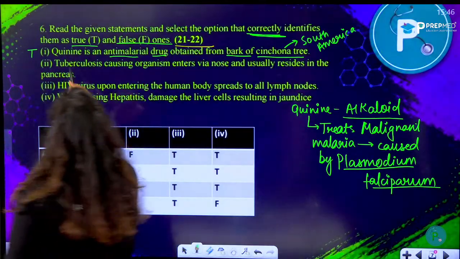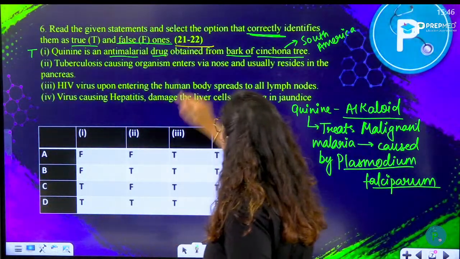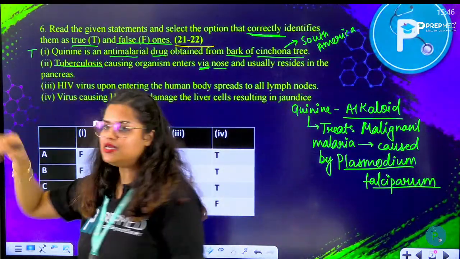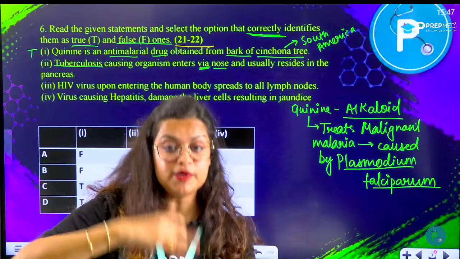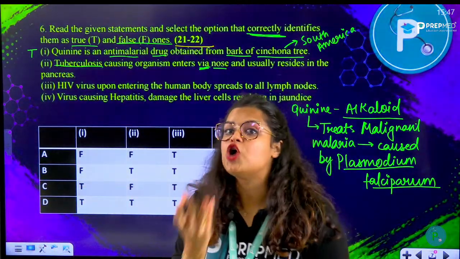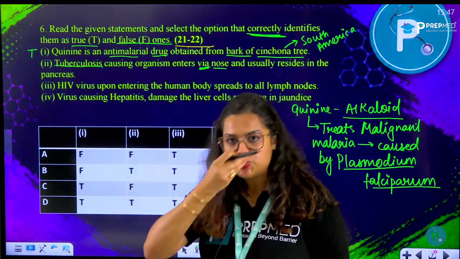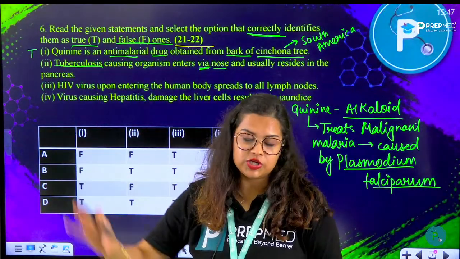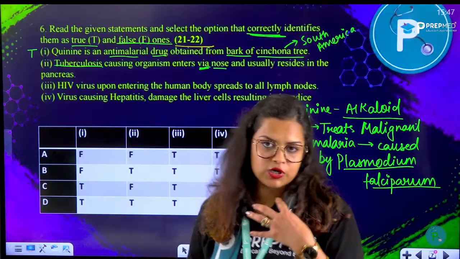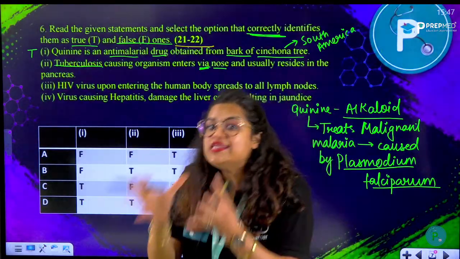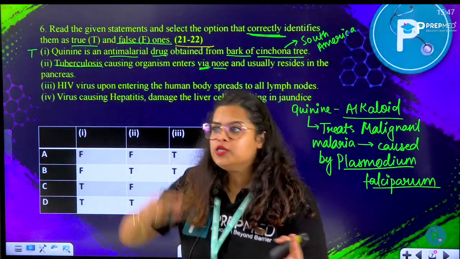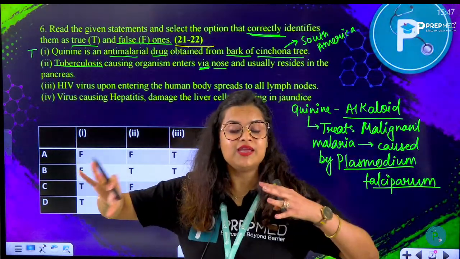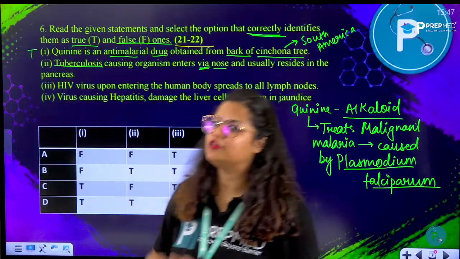Let's see now. Tuberculosis causing organism enters via nose. Yes. Tuberculosis is mostly passed from one person to the other person through droplet infection, through inhalation, through aerosol, etc. Somebody who is infected with tuberculosis, if that person sneezes or coughs or drinks from a cup and you are using the same cup, in this way it can pass from one person to the other person.